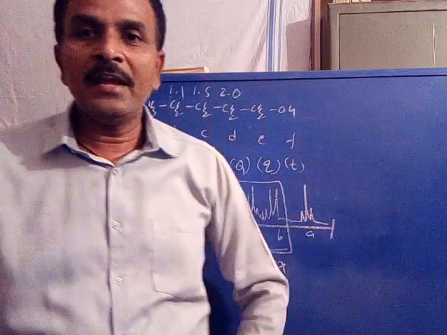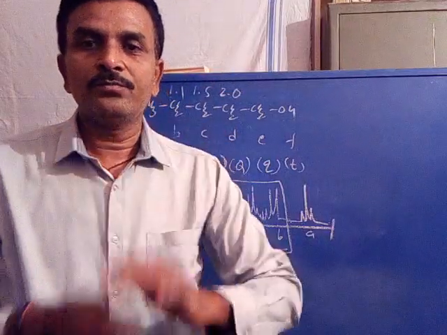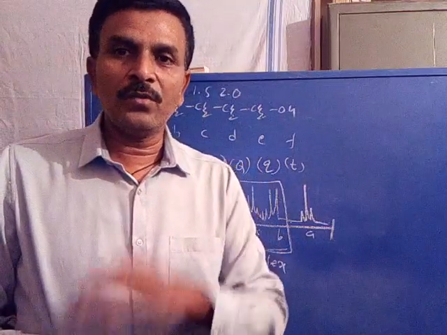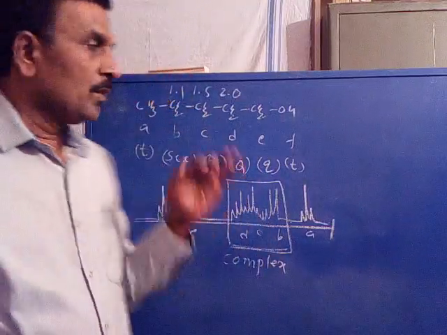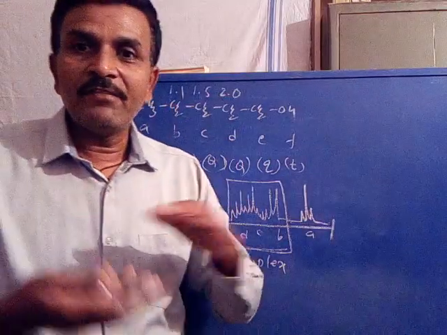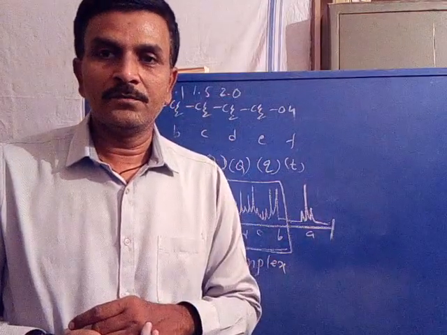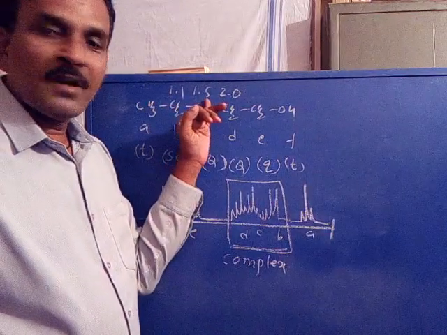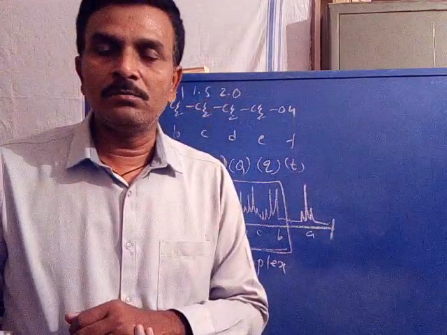Initially the magnetic environments are very close, therefore the frequencies are also very close for B, C, D protons. After changing the magnetic environment of those protons, it becomes 1.1, 1.5, 2.0.